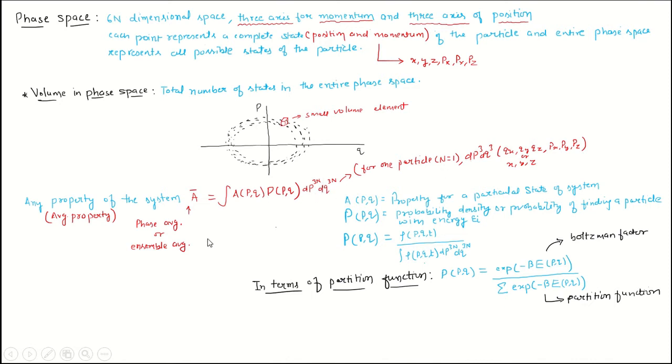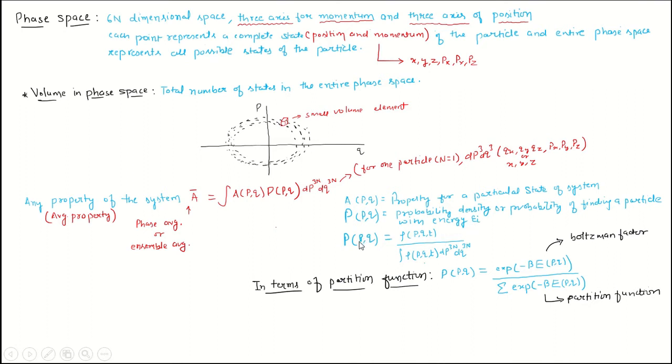This is called the phase average or ensemble average. And A is here the property for a particular state of a system. This is not for the entire system, this is for a particular state of the system. And this is the probability density, or the probability of finding a particle with energy Ei.